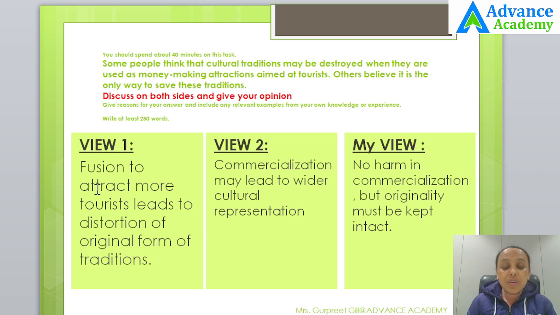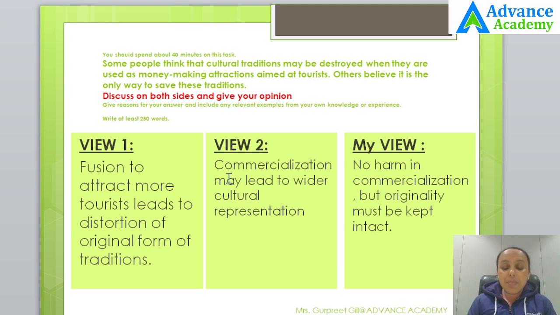So, in this type of essay, the student always has to plan for three paragraphs. First body paragraph for the discussion of the first view, second paragraph for the discussion of the second view, and third, a smaller paragraph for your own views discussion.